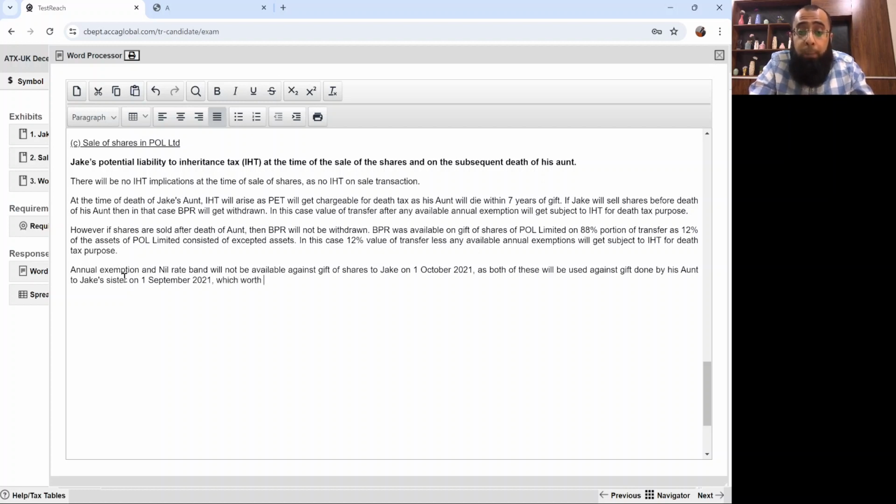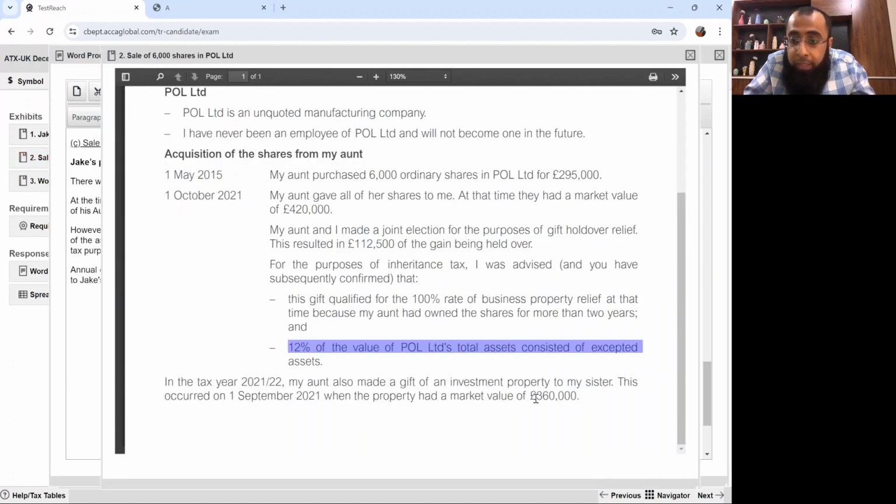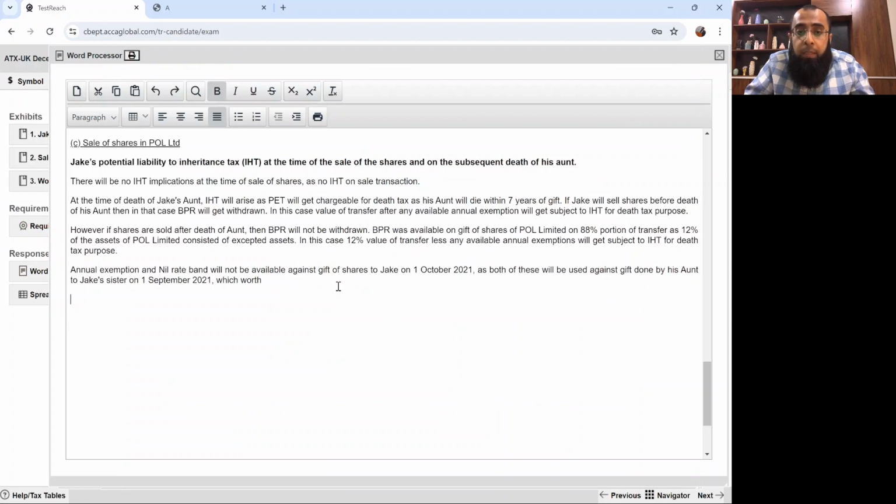How much did it worth? It was written here, it worth £360,000. So obviously that will use up annual exemption and the nil rate band, everything.